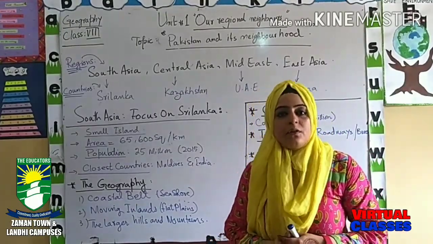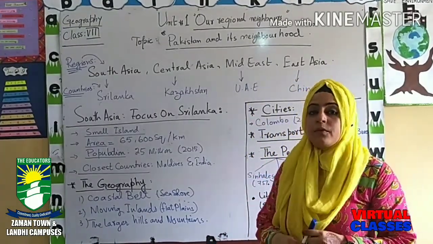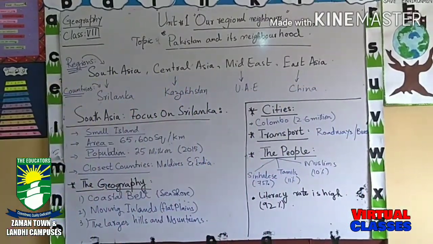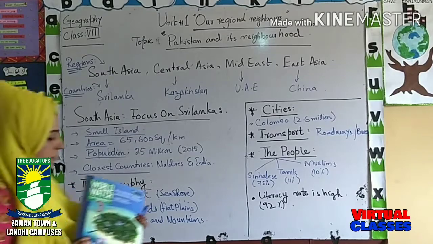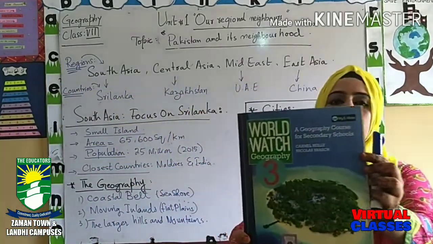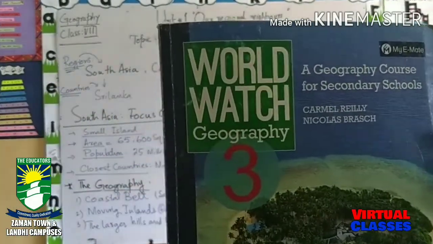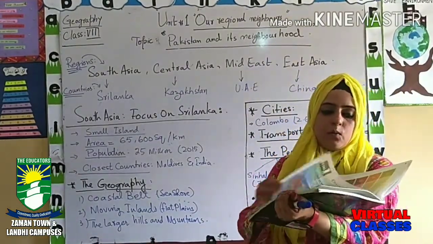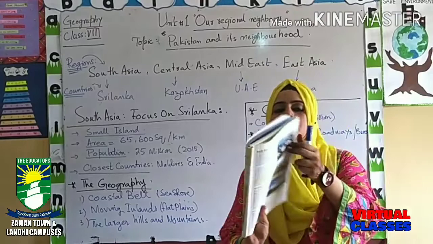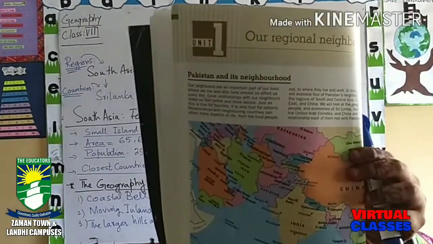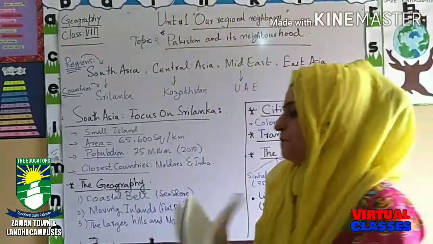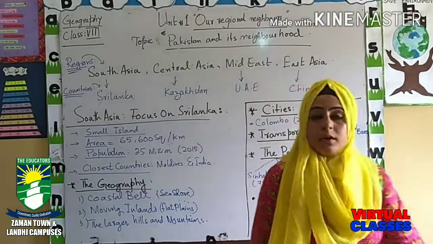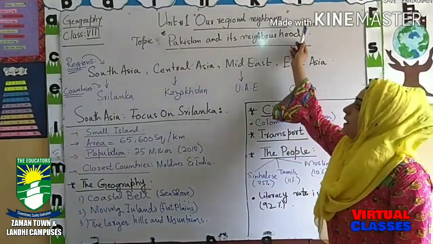Today we are going to discuss unit number 1 of your book. This one is your book, I am showing you the book, and we are going to discuss today its unit number 1, our regional neighbors. Now, unit number 1 is our regional neighbors.